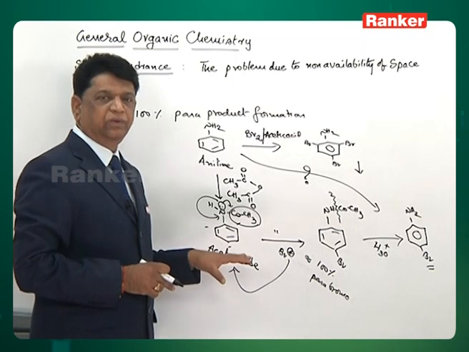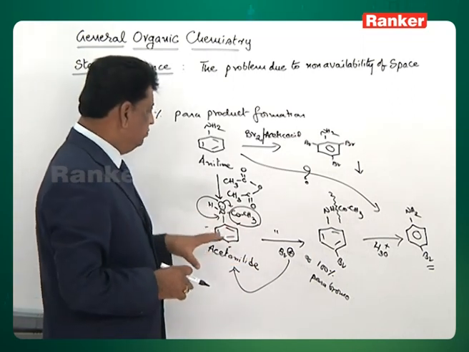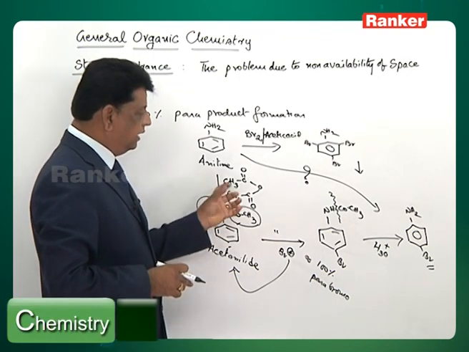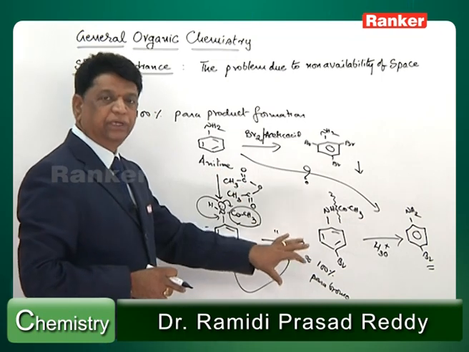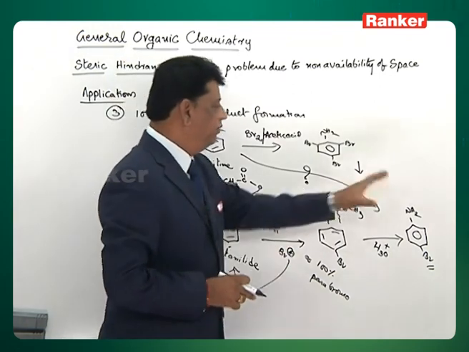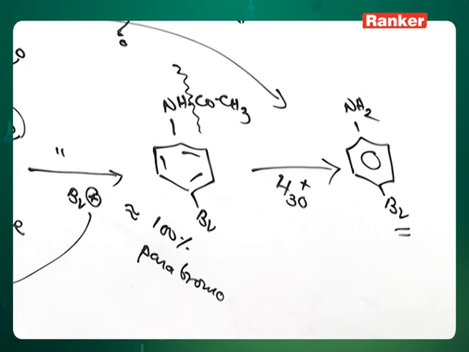So, here we are using that steric hindrance as a useful technology. Here we are creating a steric hindrance and adding the bromine so that it goes to the para only, and then removing that steric hindrance, again you will get back the para-bromoaniline. Good procedure it is, but here we have to emphasize how this acid group is making the bromine go to the para alone. This is mainly due to the steric hindrance, which is one of the applications.